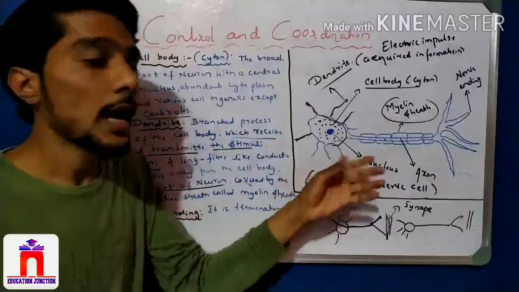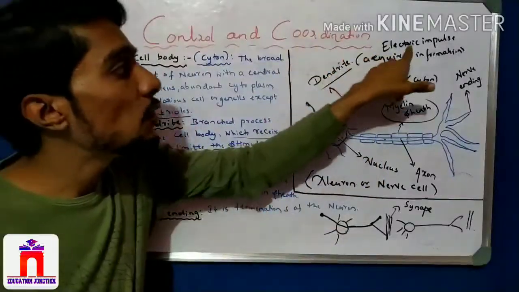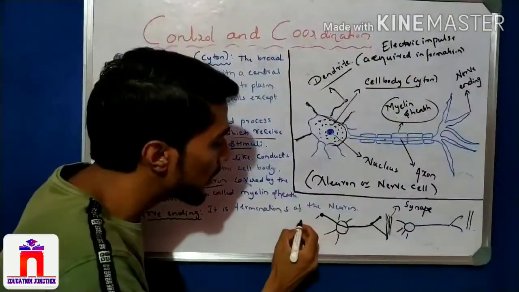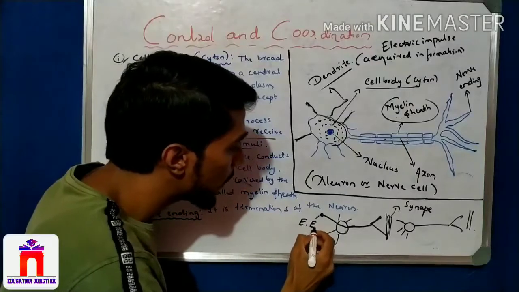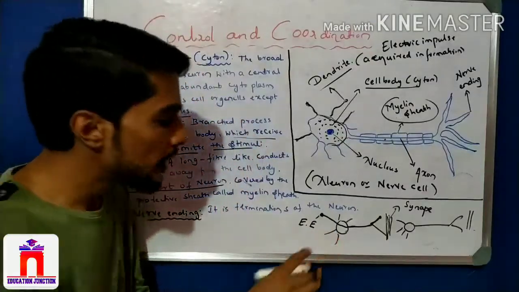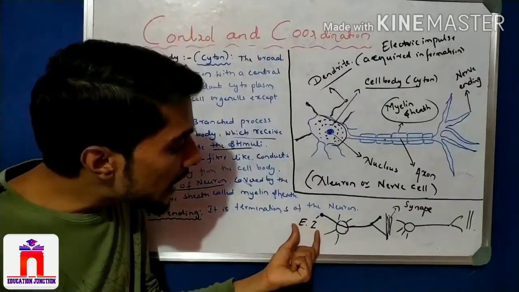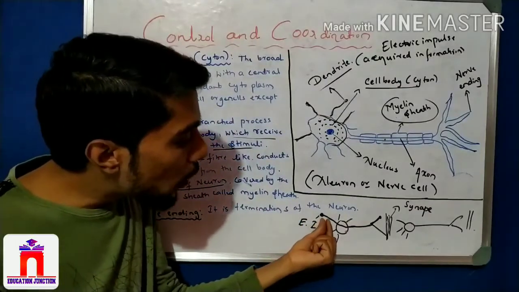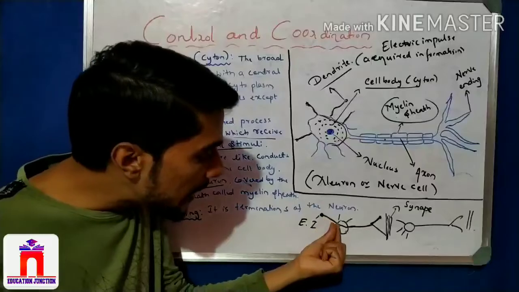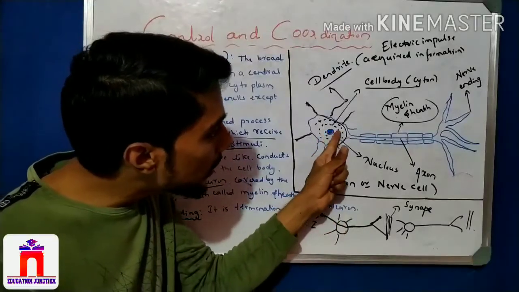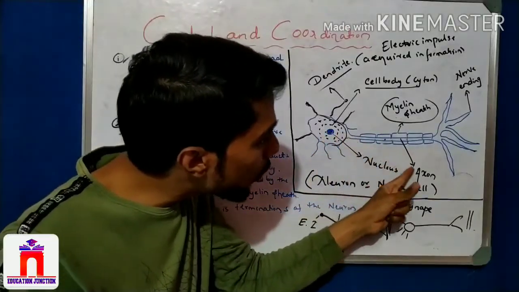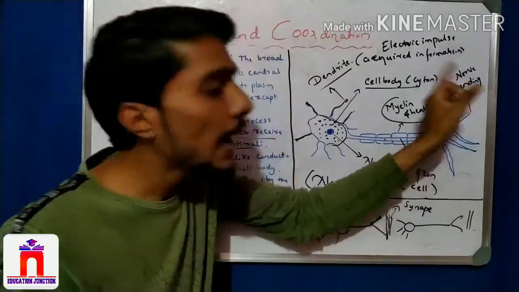The information acquired by the neuron is in the form of electrical impulse. That electrical impulse is acquired by the dendrite, enters the cell body, then travels through the axon and reaches the ending.